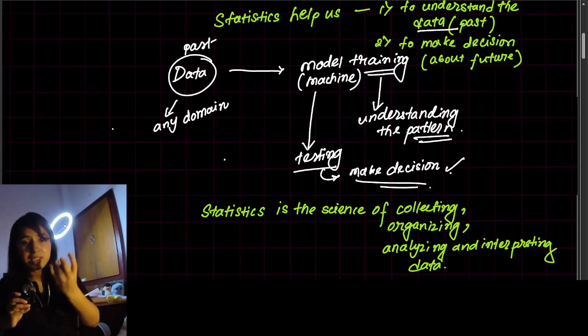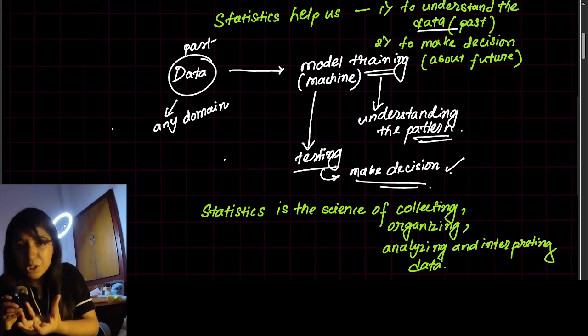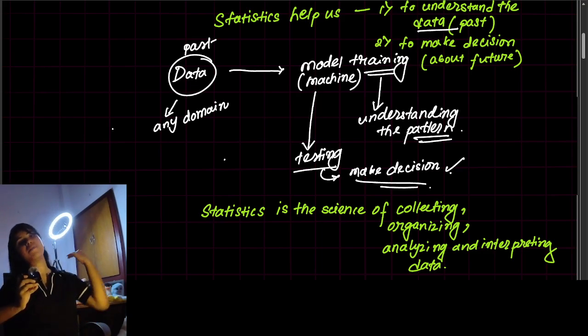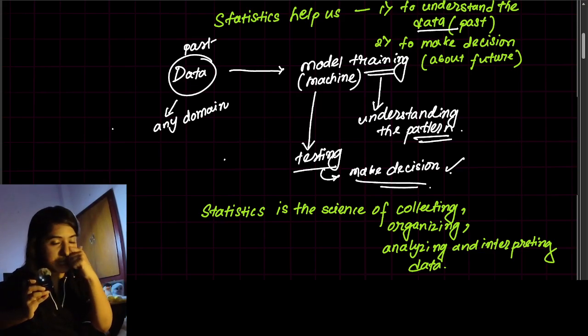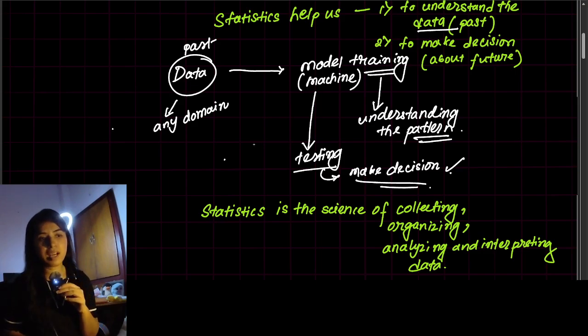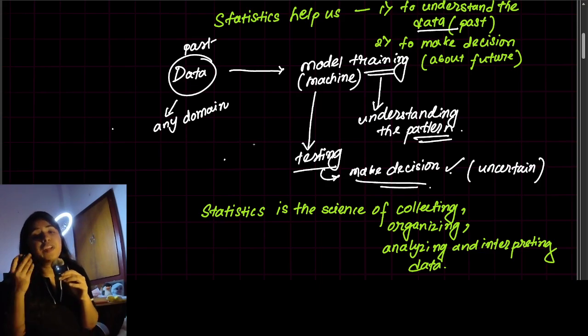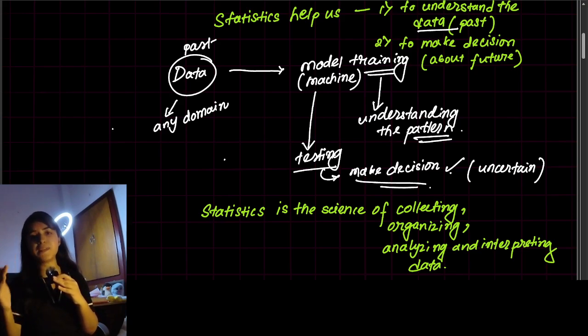So how does this machine get some surety about giving decisions? It's not actually 100% sure. Making decisions always leads to uncertainty, because the confidence you put in your machine means your machine gives decisions based on some uncertainty, because it's not always 100%.